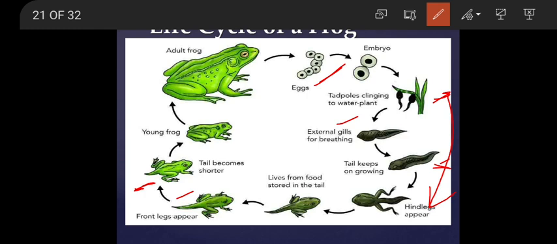Is it clear? On the other hand, if you see insects like the moth, silk moth, butterflies, mosquitoes, etc., in their body, instead of thyroxine hormone, they have some other hormones called insect hormones. Specific hormones are there. Those hormones are responsible for bringing the changes during the development of embryo to adult.